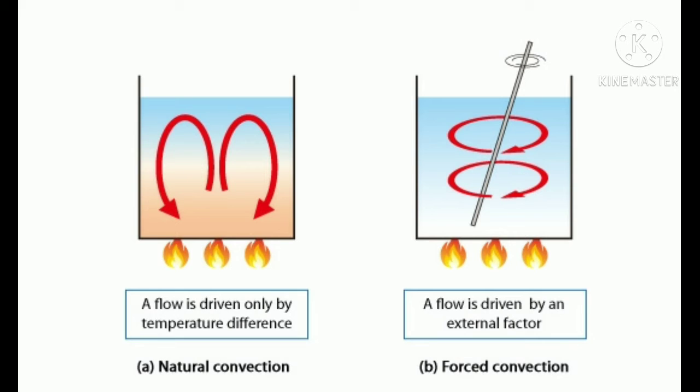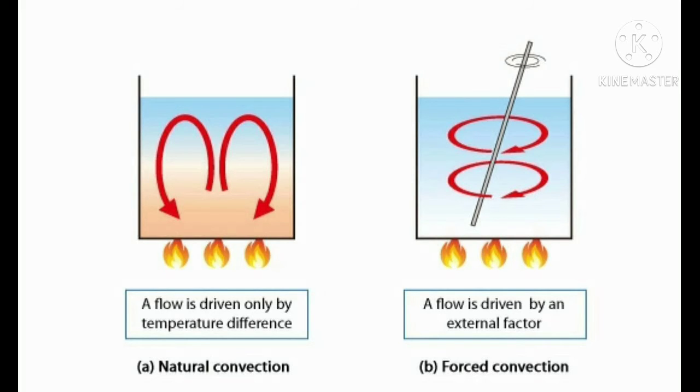In this way, the molecular motion occurs in the containers due to the natural density difference between them, and a transfer of heat takes place from the bottom level to the topmost level of the liquid inside the container. After a certain period of time, you will observe that the topmost level of the liquid also gets warmed. So this occurs naturally, hence such type of convection is called natural convection.